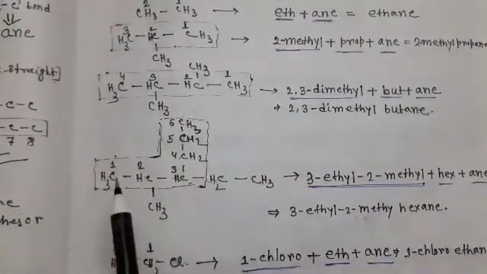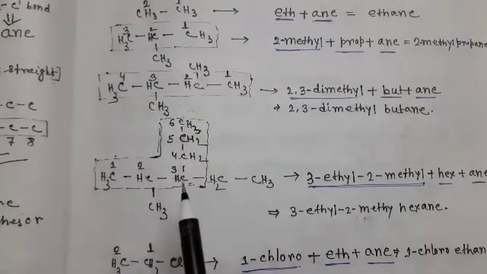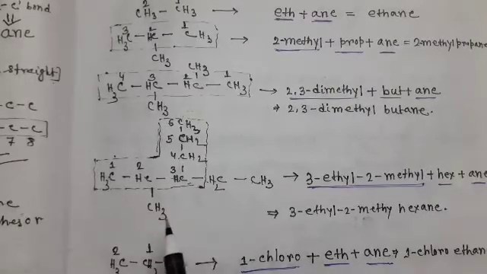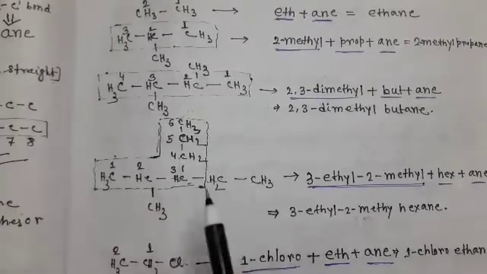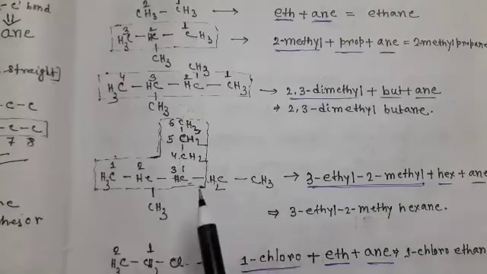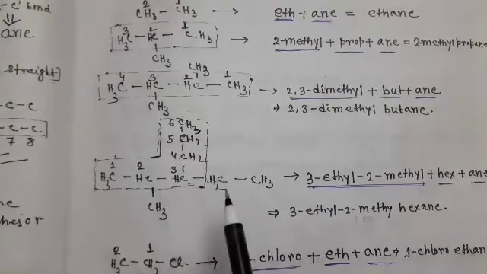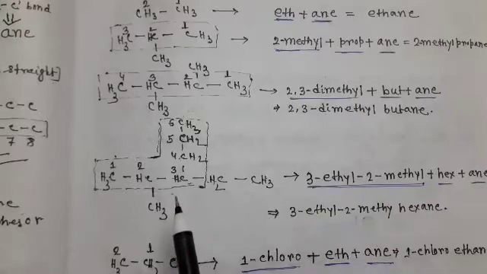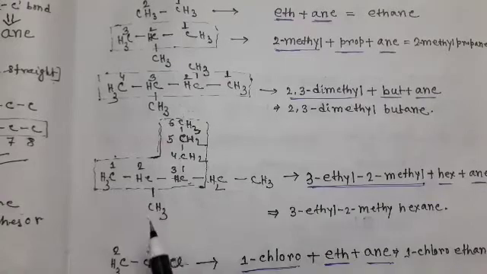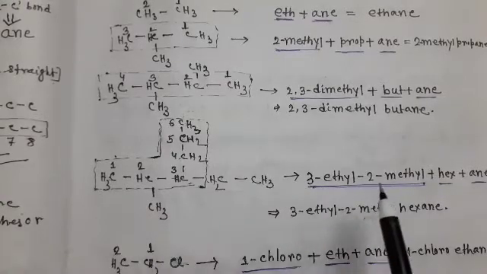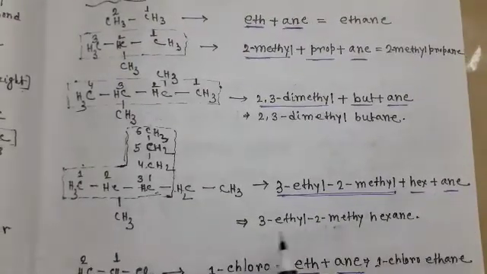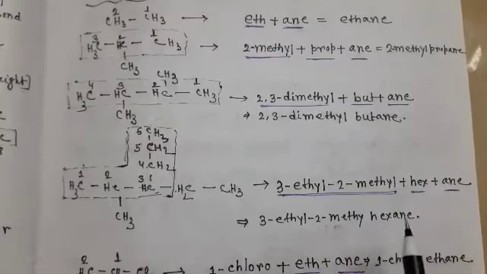For the next compound, there are 6 carbon atoms in the main chain, and there are 2 substituents, one is methyl and the other is ethyl. We know that we first write the ethyl, at position 3: in position 3 the carbon atom has an ethyl substituent attached, that is why 3-ethyl. And 2-methyl means the carbon atom at position 2 has a methyl group attached. So 3-ethyl-2-methyl, and the word root here is 6 carbons, that is why hex, and there is a single bond, that is why ane. So the name is 3-ethyl-2-methylhexane.